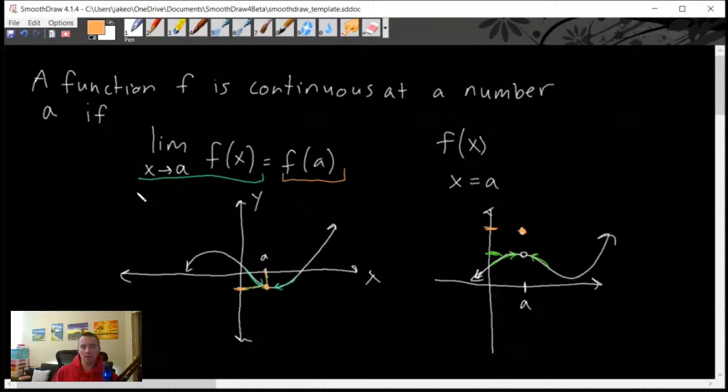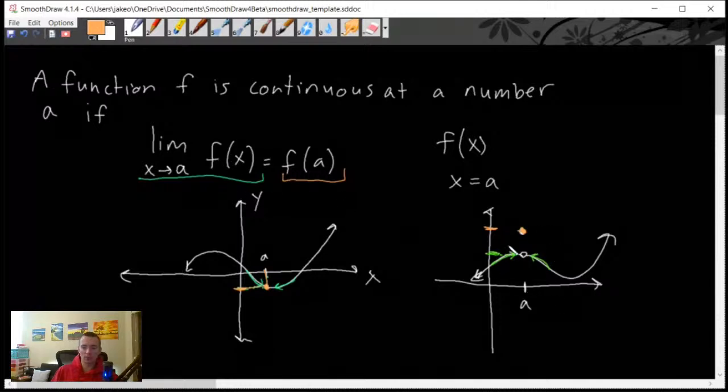So the limit as x goes to a of f of x in this situation over here on the right is going to give us a y value down here. Whereas on the right side of our equation, just plugging a into our function f is going to give us an output up here, because this is where the actual function is sitting. Since those don't line up, this function is not continuous at x equals a, because we're not approaching the same point that we actually have on our graph there. That's really all it means for a function to be continuous at a certain point, and what that looks like graphically.